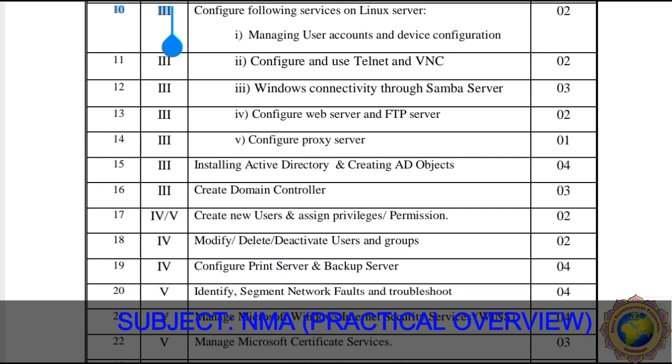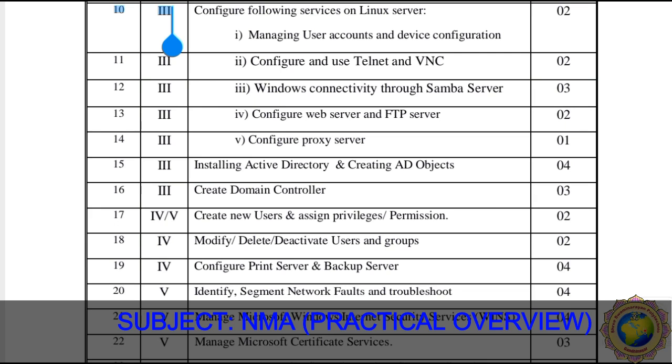Then practical 11 is configure and use Telnet and VNC server. So practicals 10 to 14 are considered as server-based. Practical 10 is defined as the Linux server, 11 as the Telnet server, then 12 as the Samba server, 13 as the FTP server, and 14 is considered as the proxy server. So in practicals 10 to 14 we have to perform work on various types of servers.